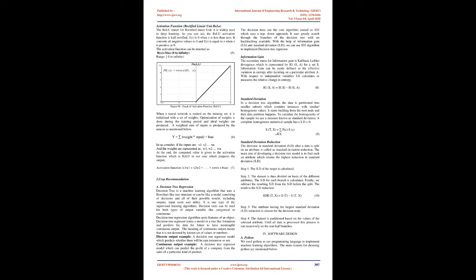When a neural network is trained on the training set, it is initialized with a set of weights. Optimization of weights is done during the training period and ideal weights are produced. A weighted sum of inputs is produced by the neuron as mentioned below. Y equals weight times input, plus bias. (6)